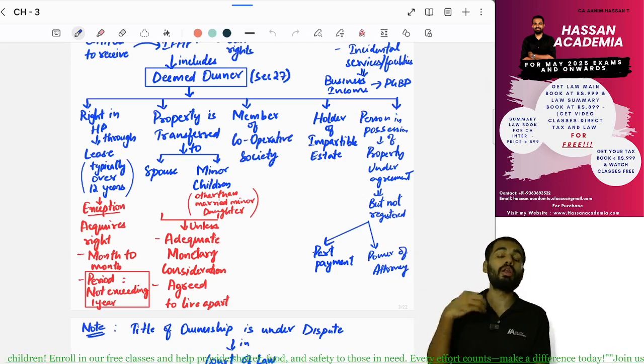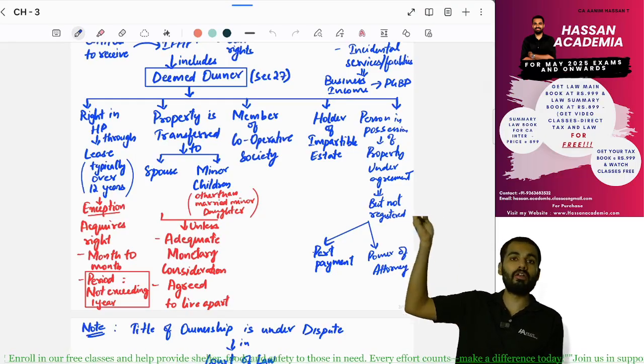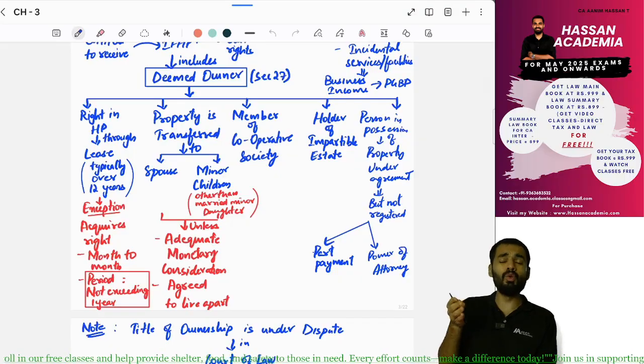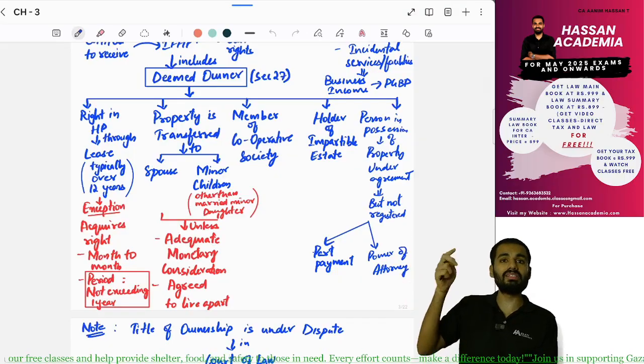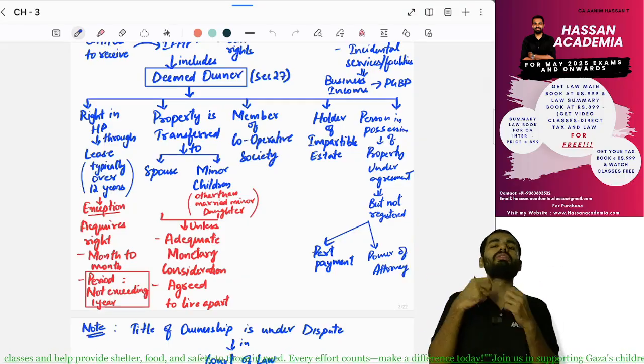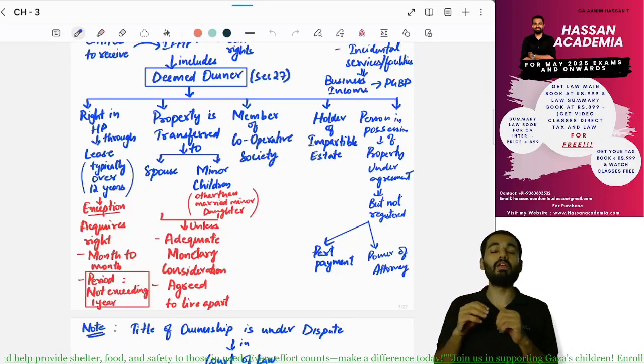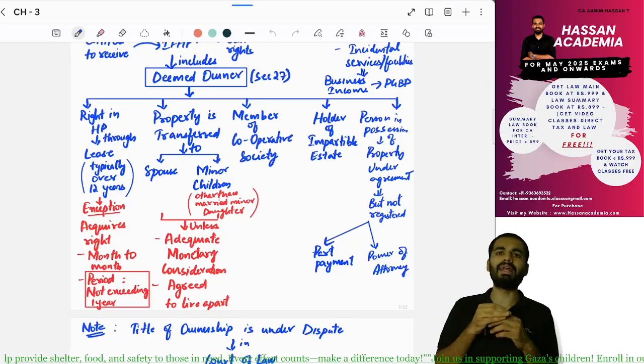Next, if you are the holder of an impartible estate, what does that mean? Your grandfather, your father, through generations, this house property keeps on coming. So the entire family, the elderly person will generally be the holder. He will be considered as the deemed owner, and he will be paying the tax.